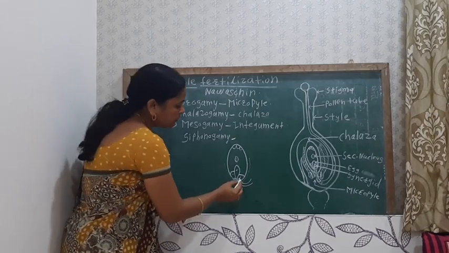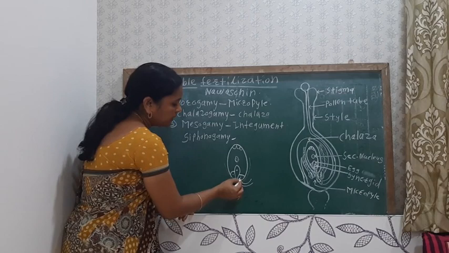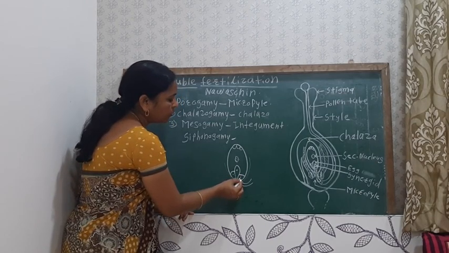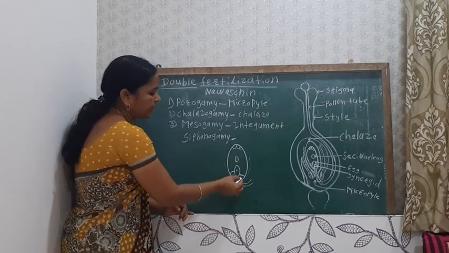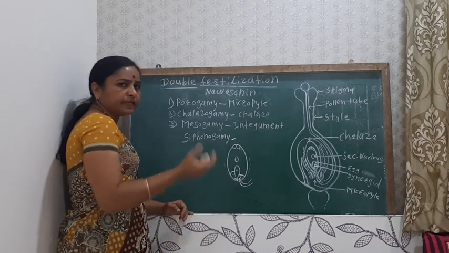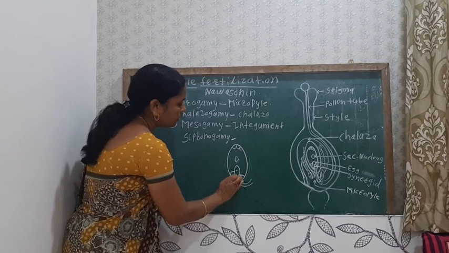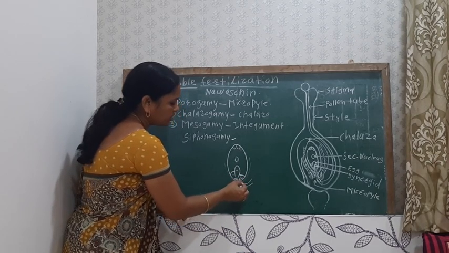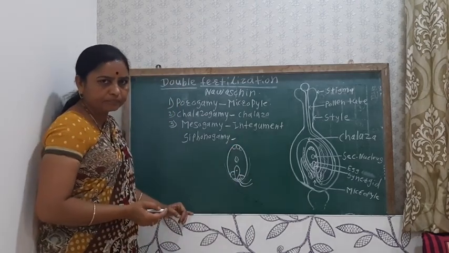Okay, so here the wall of the synergid gets dissolved, and the pollen tube enters into the synergid. Then the watery substance present in the synergid is absorbed by the pollen tube, and the wall of the pollen tube gets dissolved, and the material which is present in the pollen tube enters into the embryo sac.